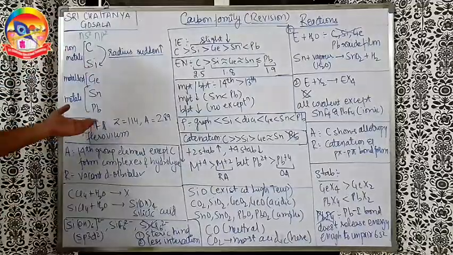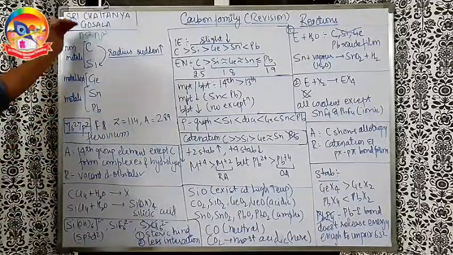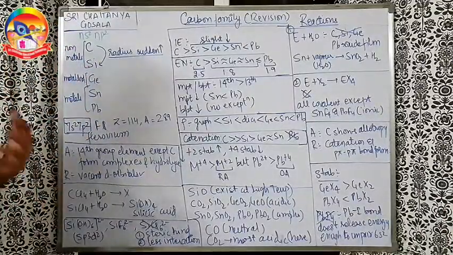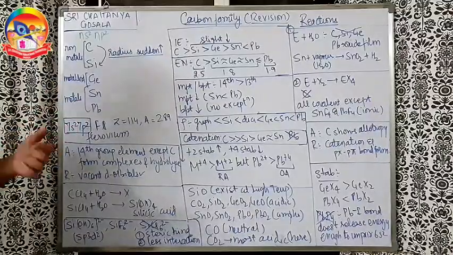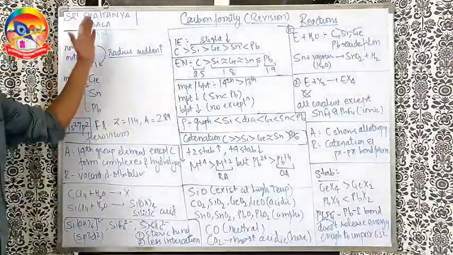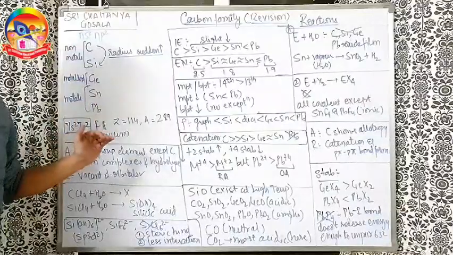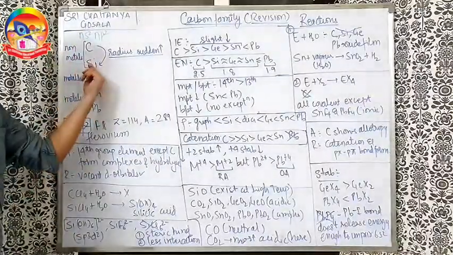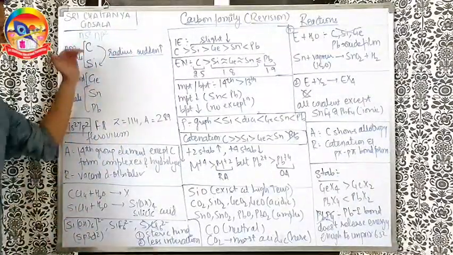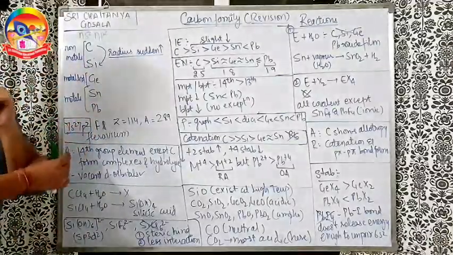Carbon and silicon are non-metals. As we can see, metallic character is increasing. Germanium is a metalloid. Tin and lead are typical metals. Here, when we talk about radius, top to bottom, radius increases. But from carbon to silicon, there is a sudden jump in the radius. The remaining radii are not increasing as much.